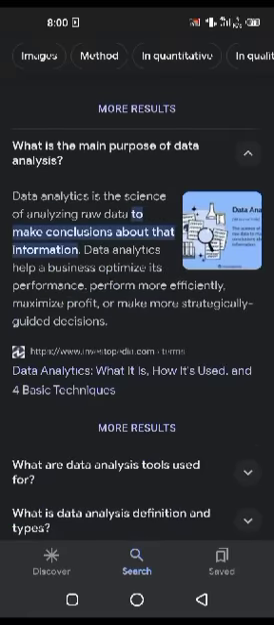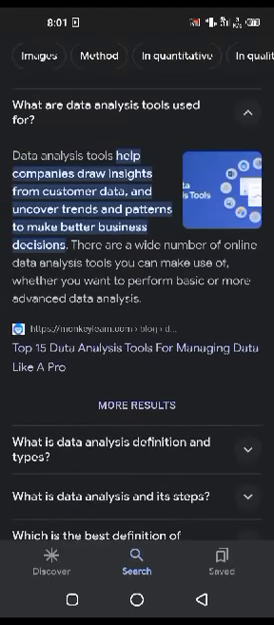Data analysis is the science of analyzing raw data to make conclusions about that information. Data analytics helps a business optimize its performance, perform more efficiently, maximize profit, or make more strategically guided decisions. Data analysis tools help companies draw insights from customer data and uncover trends and patterns to make better business decisions.